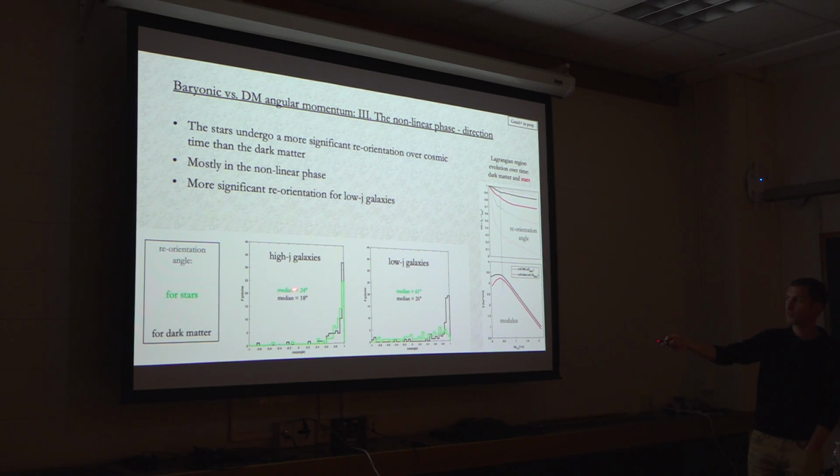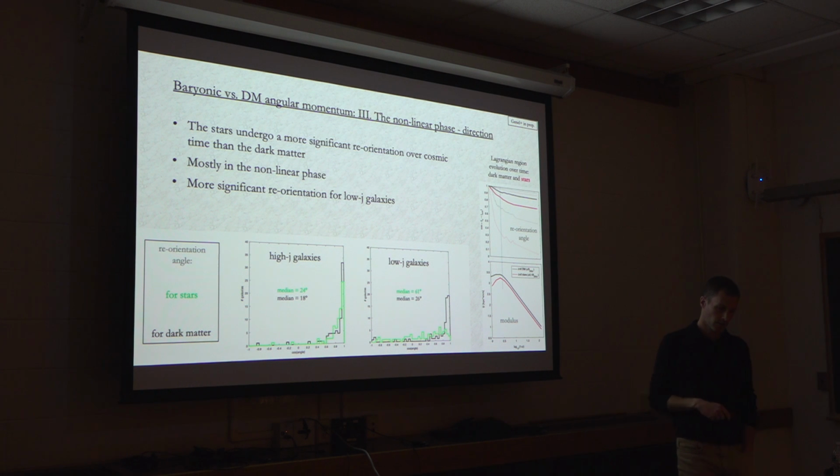This is true also for the stellar component. While for galaxies ending up with low angular momentum, so elliptical galaxies, for the stellar component, it becomes much closer to being a uniform distribution. So there is a significant decoupling of the direction of the angular momentum between the initial and the final time.